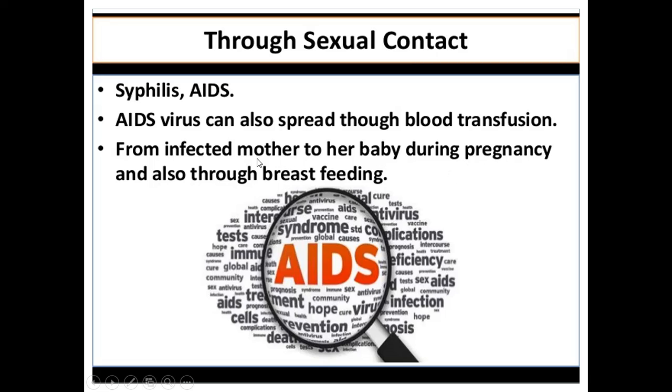In the mother's womb, the baby will be growing for 9 months. So during that time, if the mother is infected with any disease, the particular disease can be transferred to the baby during pregnancy and also through breastfeeding.